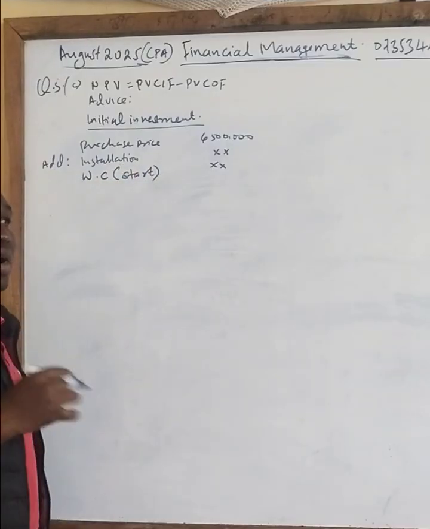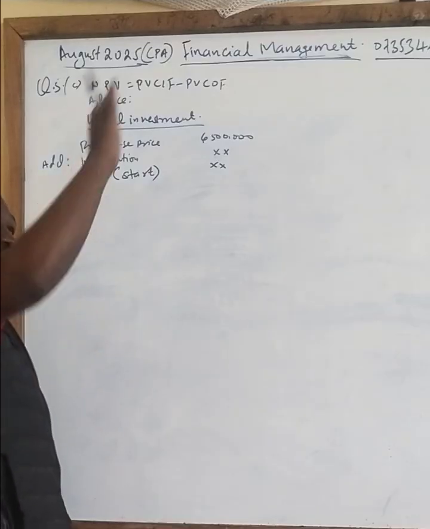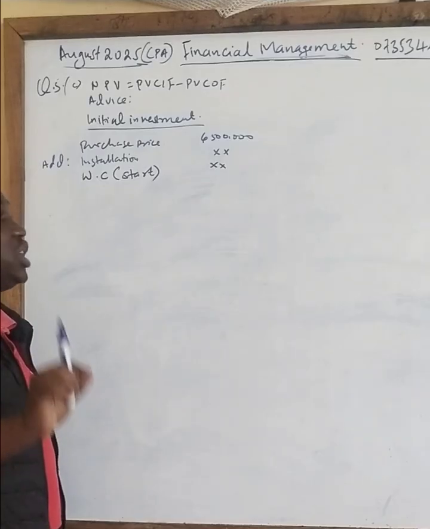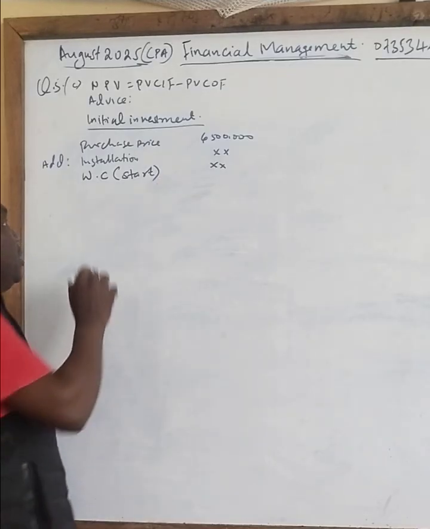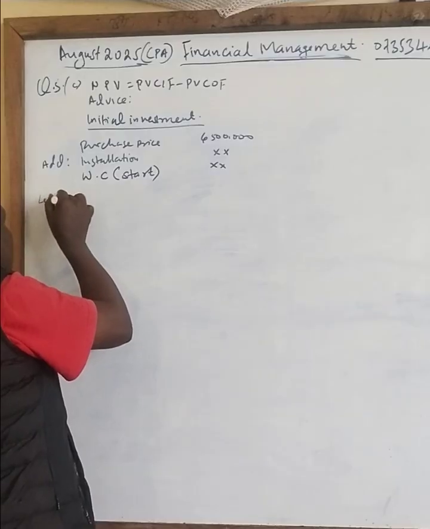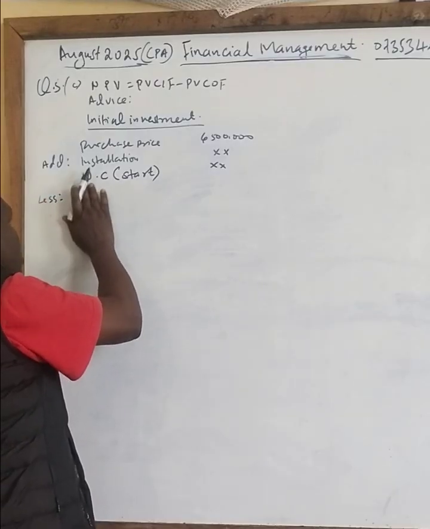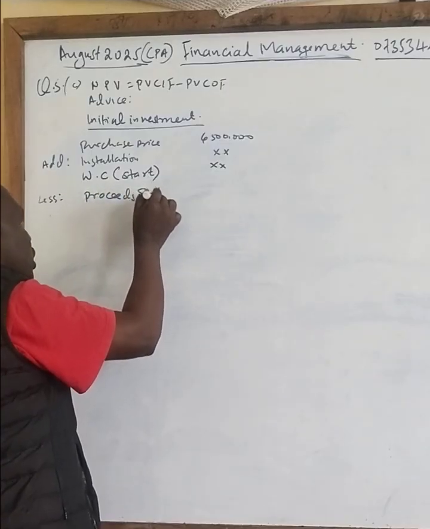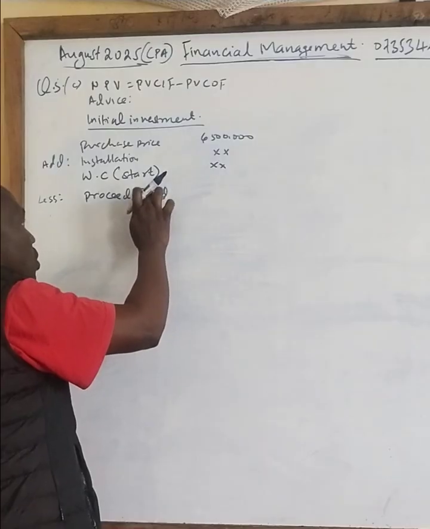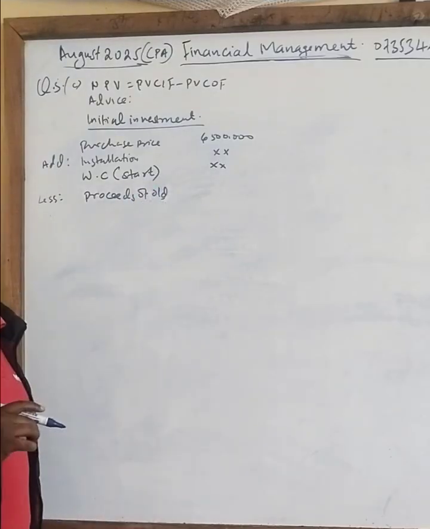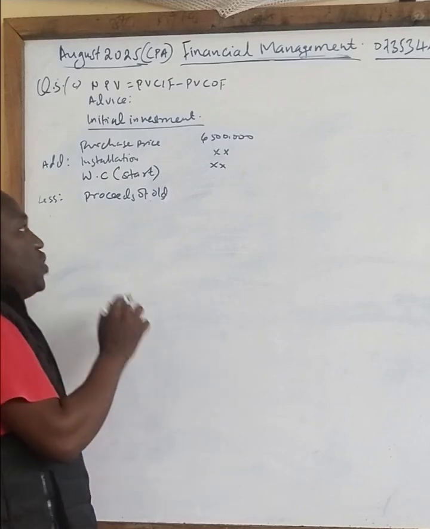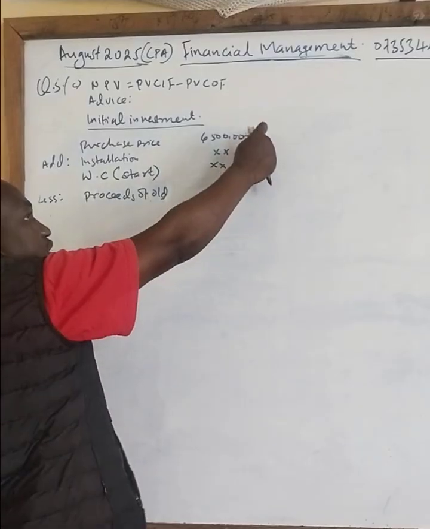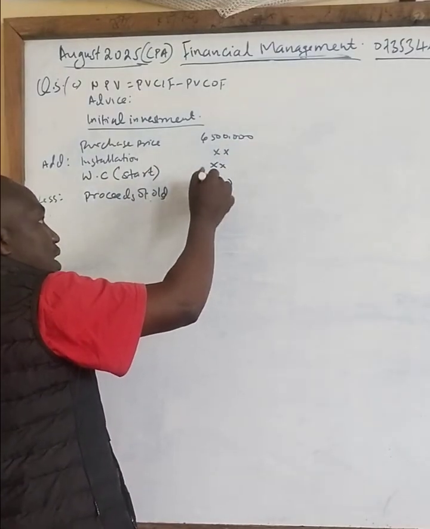So in the question, if you come across a question that has working capital at the beginning and another working capital at the end, the working capital at the beginning will be part of the initial investment. Then we can now say less proceeds of old, assuming that there was an old machine being replaced. If you are replacing that old machine, you are getting some money. That money you are getting will reduce this money here, so we need to subtract it like that.